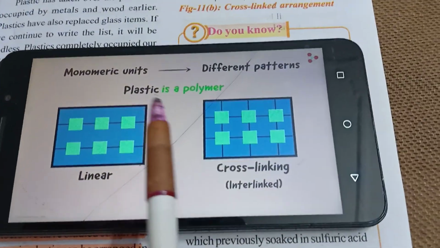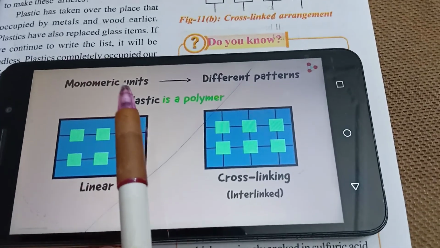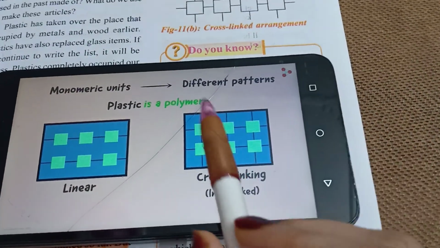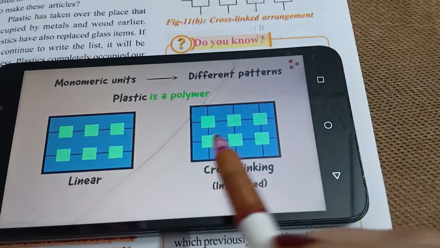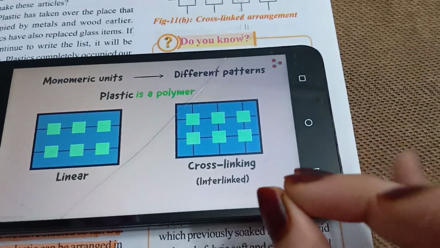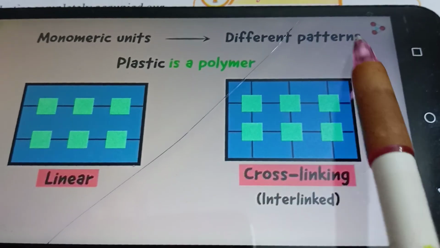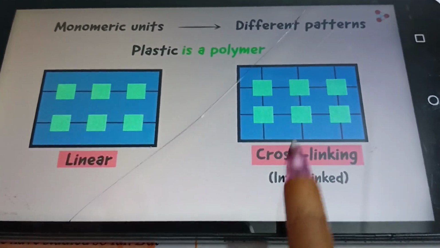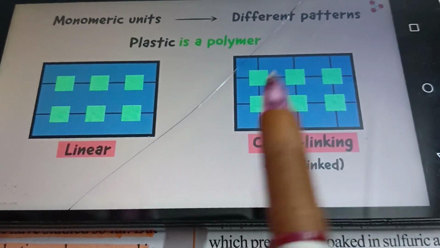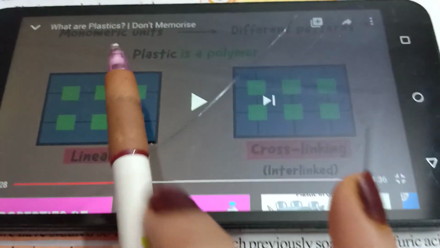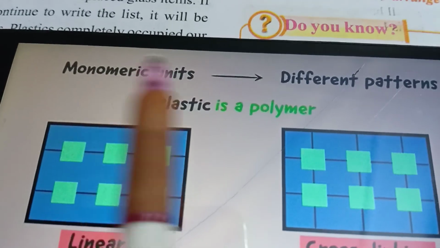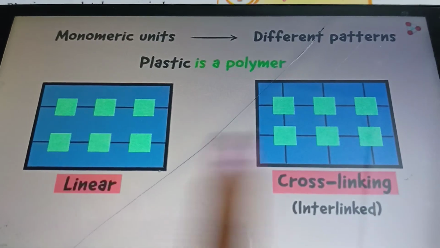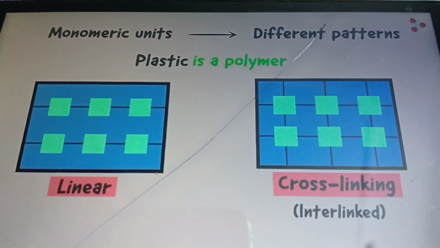As we know, plastic is a polymer, and many monomer units together form a polymer, and the monomer units in plastics are arranged in different patterns. So what are the different patterns? The different patterns are the linear form and the cross-linked form. The monomers are arranged in different patterns, in linear form and in cross-linked form. These two types of patterns are arranged in plastics.